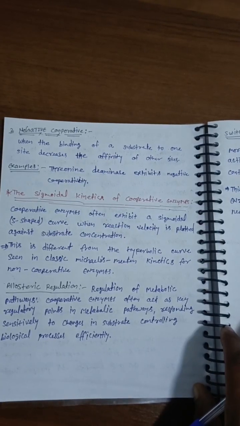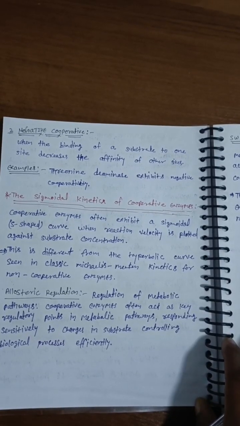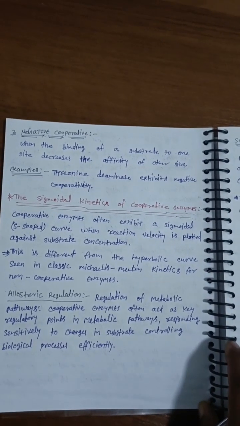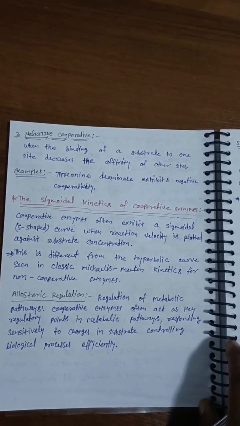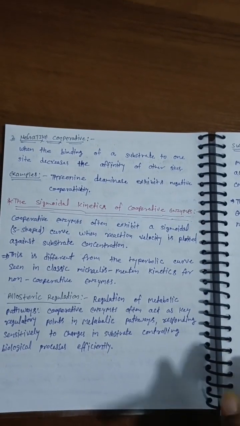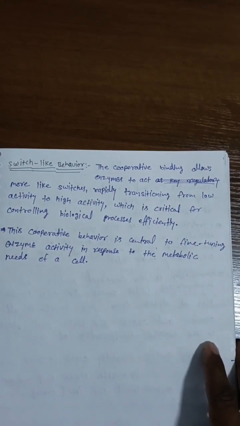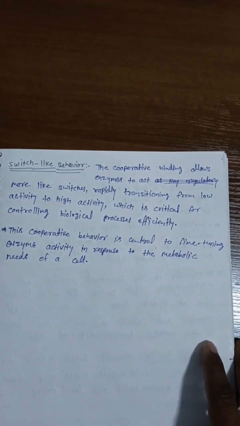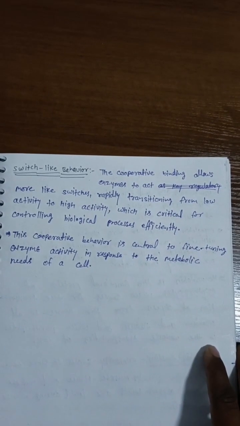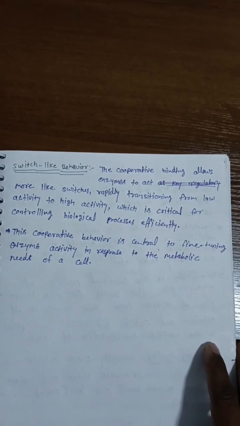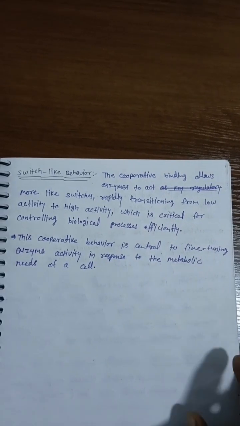Allosteric regulation. Regulation of metabolic pathways. Cooperative enzymes often act as key regulatory points in the metabolic pathway, responding sensitively to changes in substrate, controlling biological processes. Switch-like behavior. The cooperative binding allows the enzyme to act more like a switch, rapidly transitioning from low activity to high activity, which is critical for controlling biological processes efficiently.